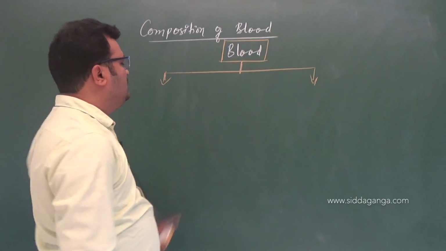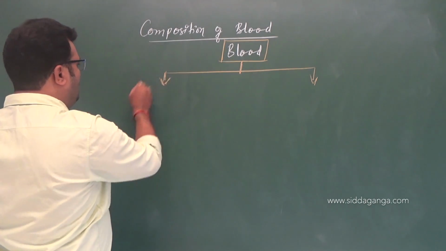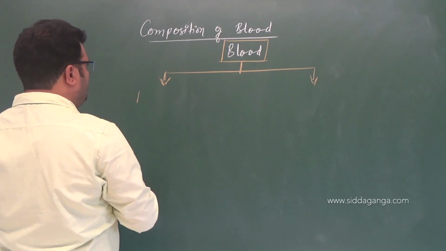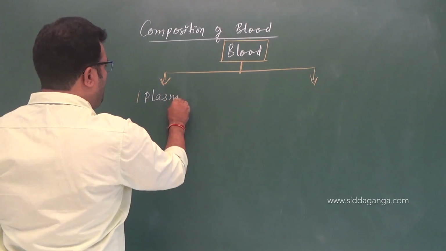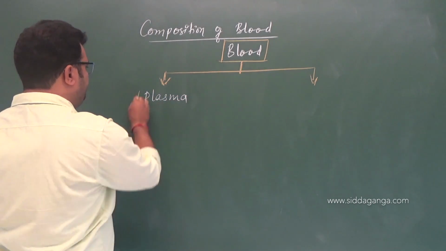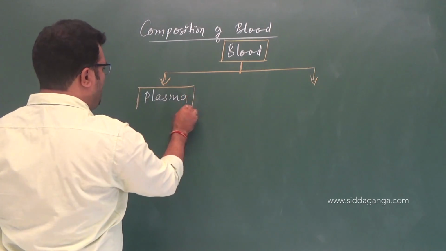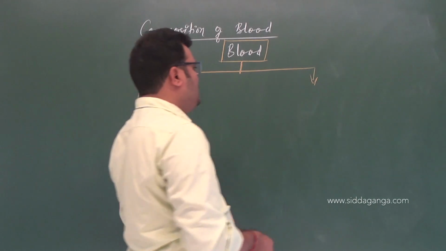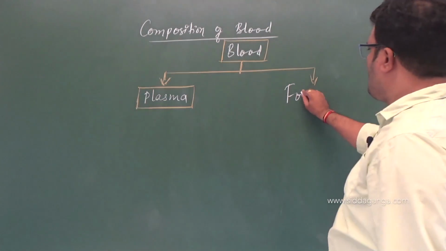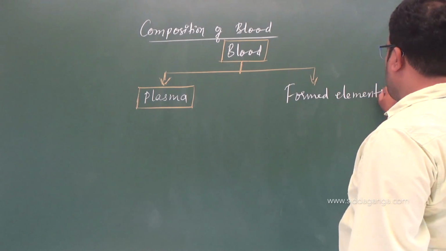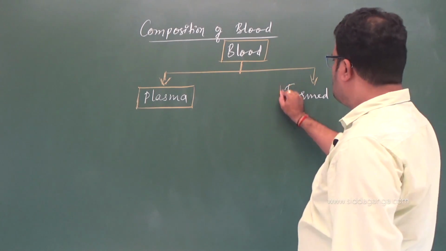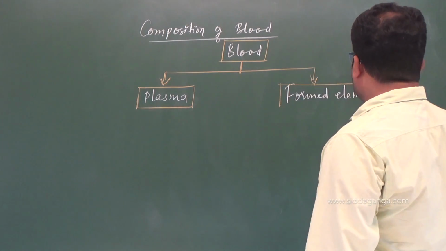So blood consists of a fluid matrix known as plasma, right? And the other one is formed elements. So these formed elements are the cellular components.